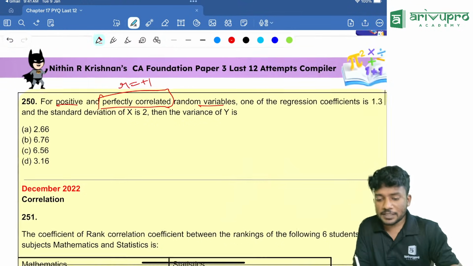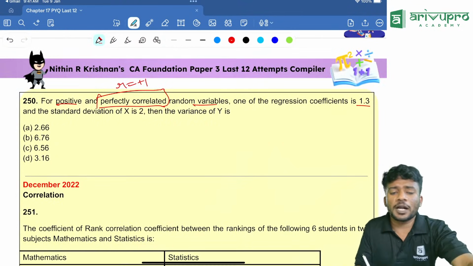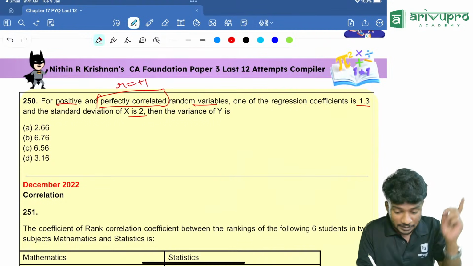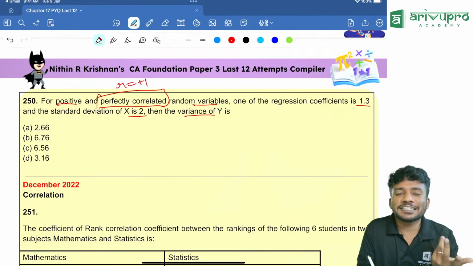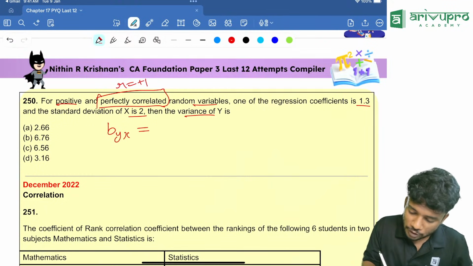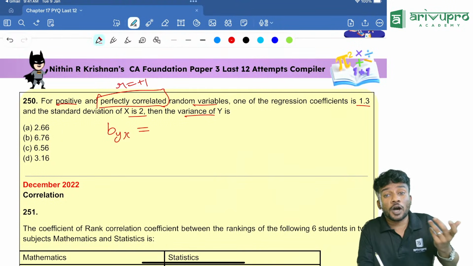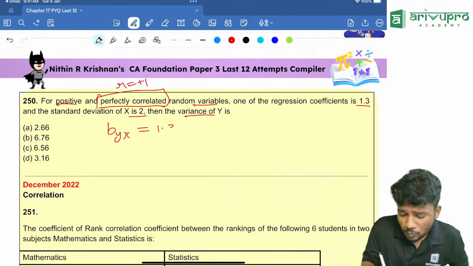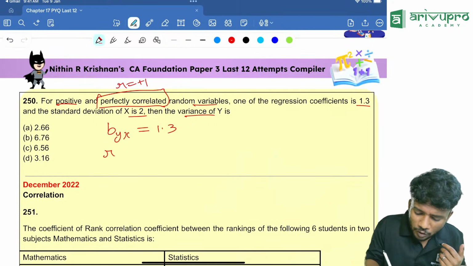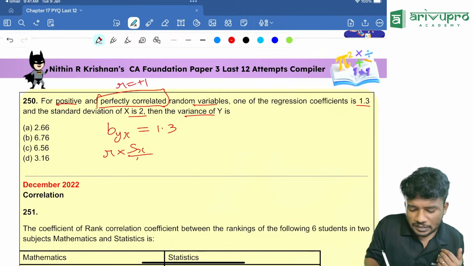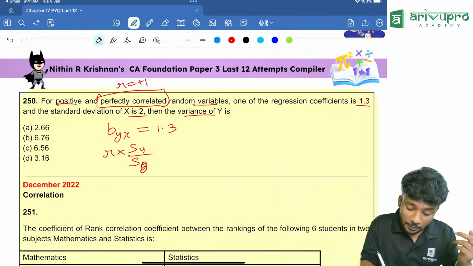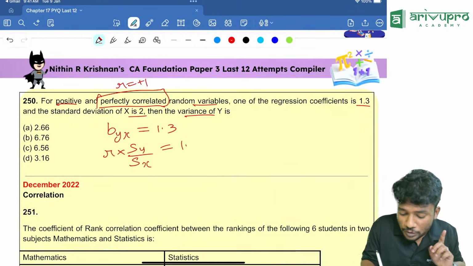One of the regression coefficients is 1.3 and the standard deviation of x is 2. Then the variance of y is how much is the question. What is the formula we are going to use? Byx is equal to the regression coefficient, which I'm assuming as 1.3. We know the formula for Byx: the correlation coefficient into standard deviation of y divided by standard deviation of x, which is equal to 1.3.